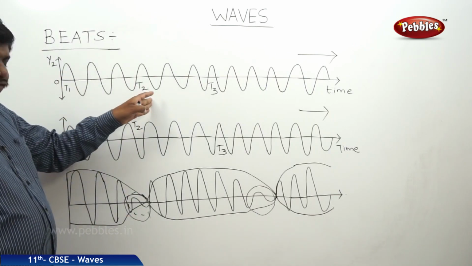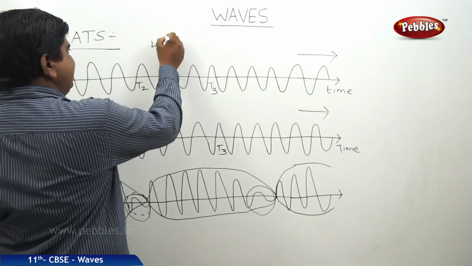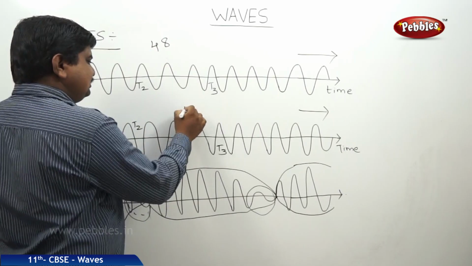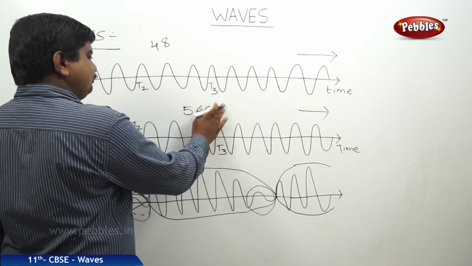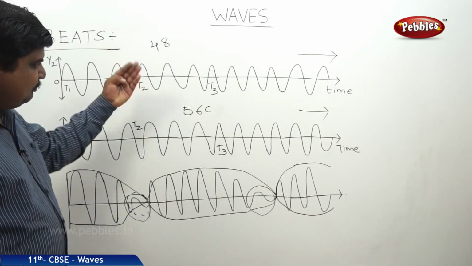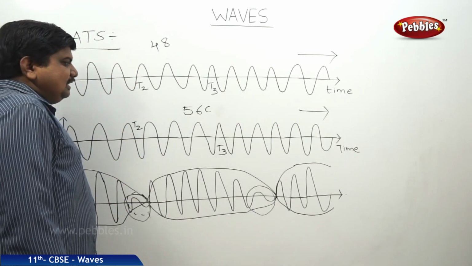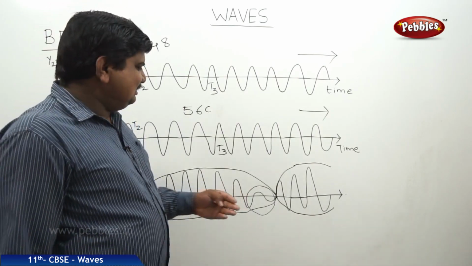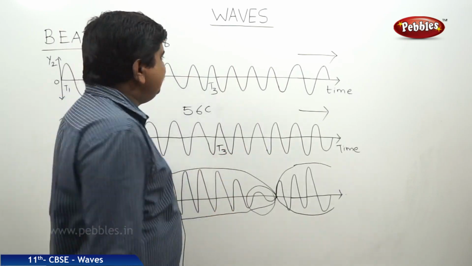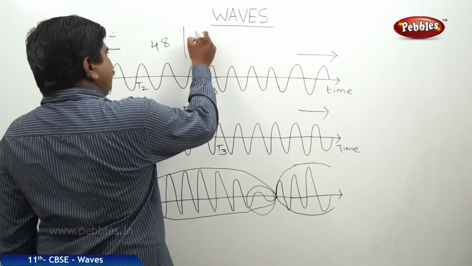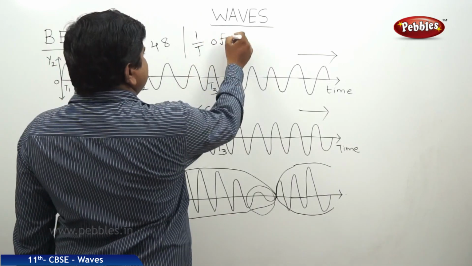So 48 Hz means it takes 48 cycles, 56 Hz means it takes 56 cycles. When they both are superposed on each other, there is a possibility for the intermixing of these two waves and completing one complete cycle in 1/t seconds.